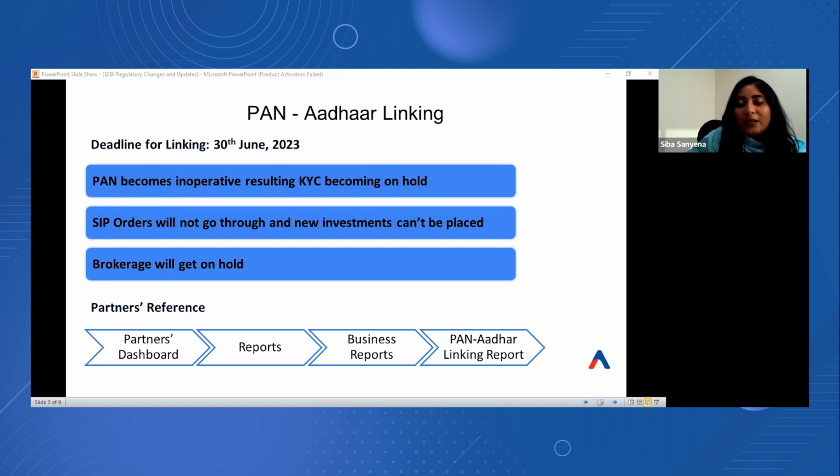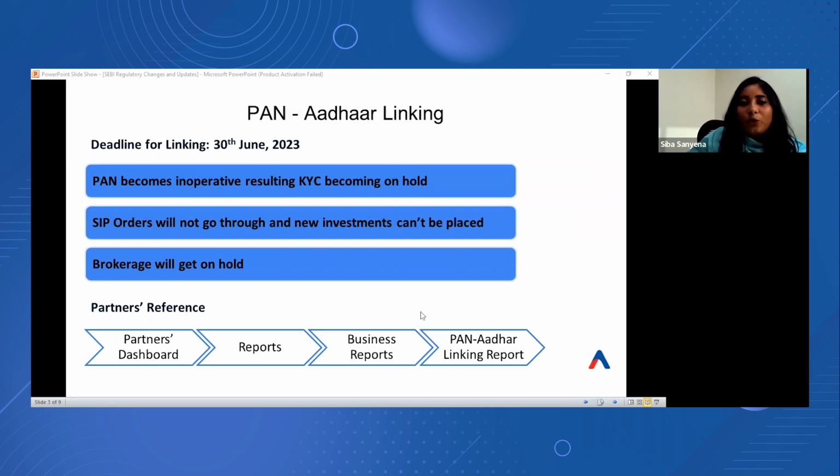And if the PAN-Aadhaar linking is not done, this could actually lead to an on-hold status of the KYC. That is, the KYC status will change from a registered KYC to on-hold KYC, which will require all the clients to redo a fresh KYC registration in the offline mode by providing all the hard copies. So basically, it will create a lot of inconvenience for the clients. This will also prohibit all mutual fund financial transactions, be it fresh additional purchases and SIPs, effective from 1st of July 23. And there will be very strong actions related to PAN-Aadhaar linking if it is not done.